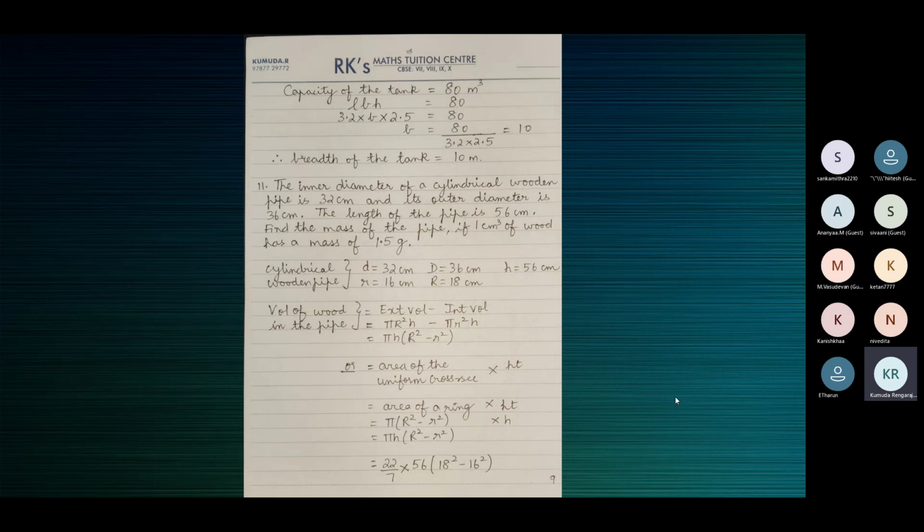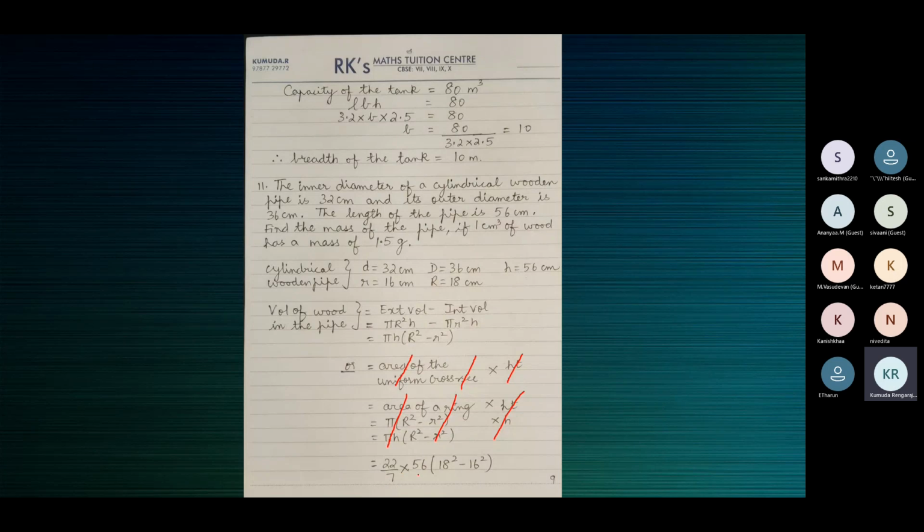See, I've just given the other interpretation of the formula. You need not write this. We'll see this in the next class. This is the other interpretation of the formula. You don't have to write all this. So pi h into capital R square minus small r square, substitute the values.